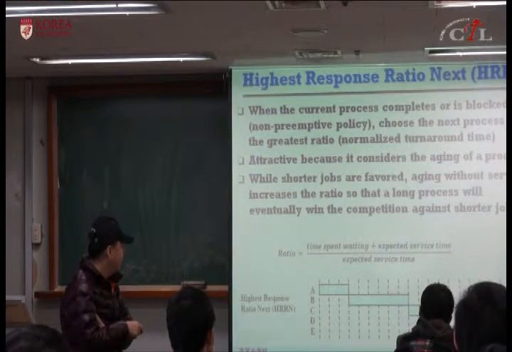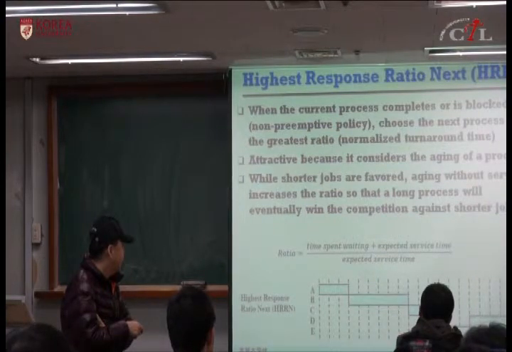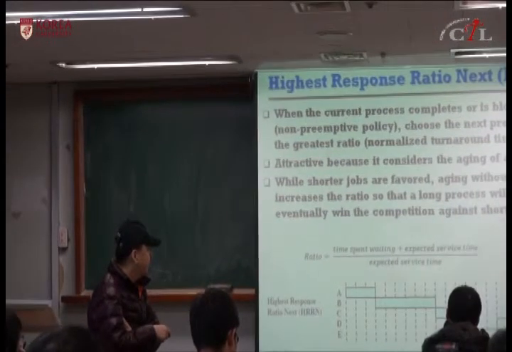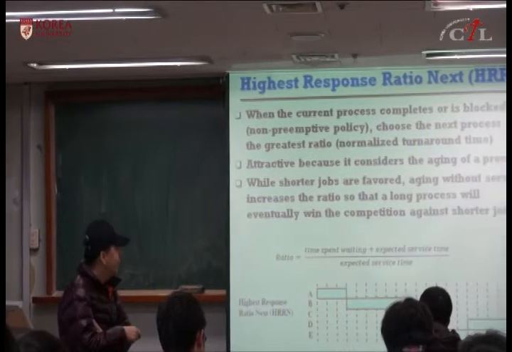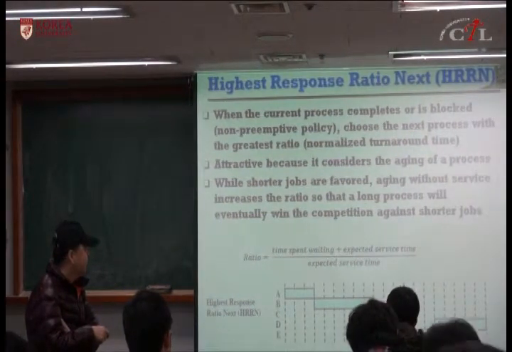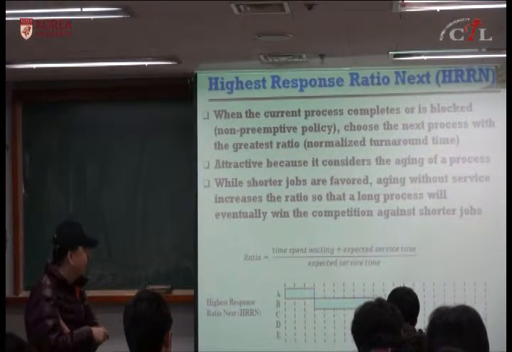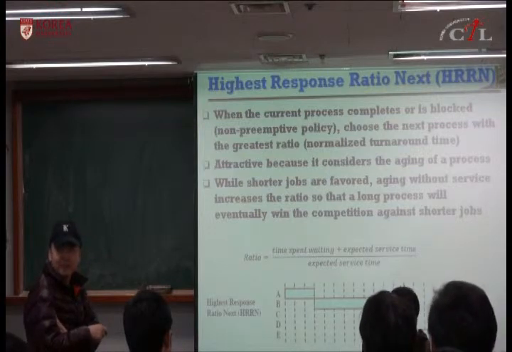And this one, E, arrived at 8, and it has been waiting for 5, right? And its service time is 2. So (5 plus 2) divided by 2, which is 3.5. Okay? So we should choose E. And then finally D runs to completion. Okay?